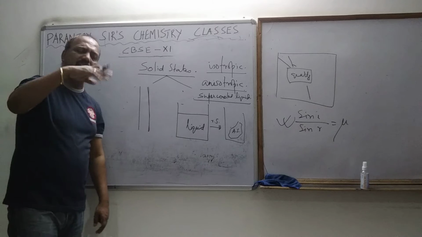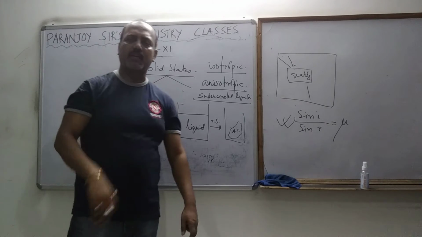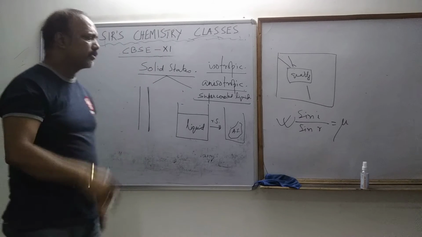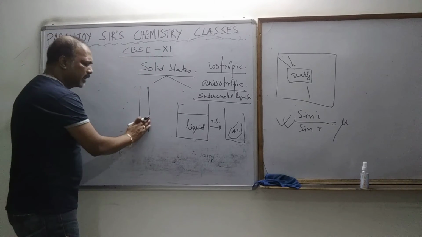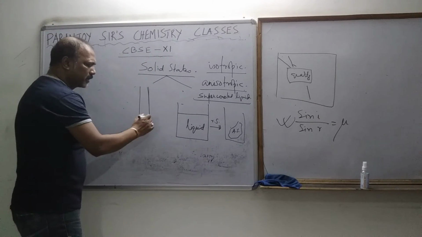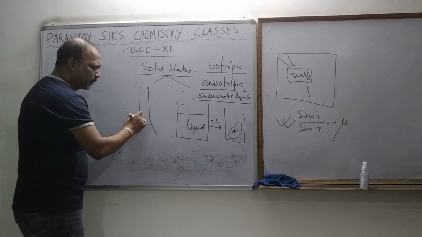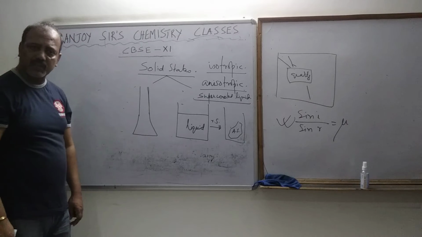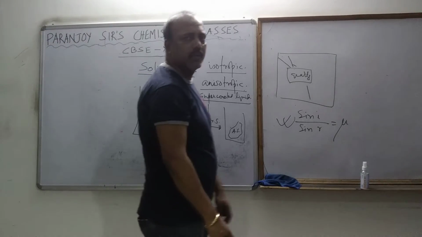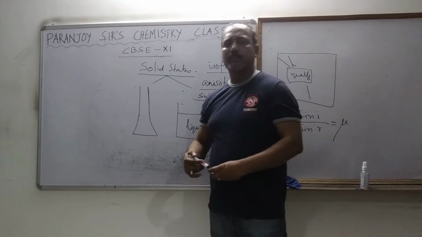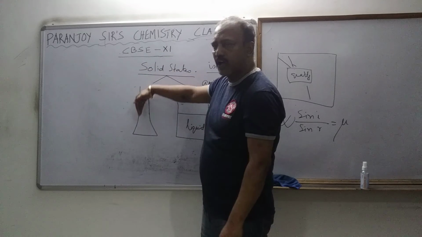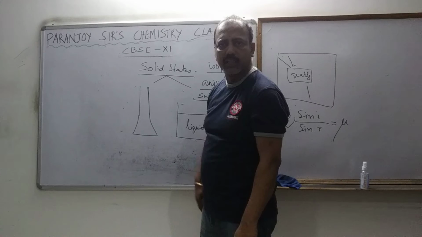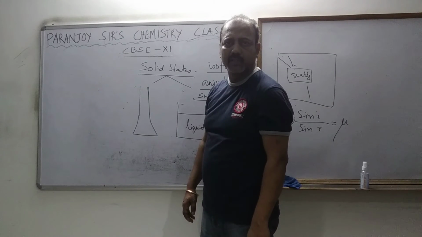But after years, obviously it does not happen in one year or two years, after hundreds and hundreds of years, what we can observe very interestingly is that the bottom part of the glass door or glass window has become thicker. Why? Because it is flowing down, and the bottom part is becoming thicker. Okay?